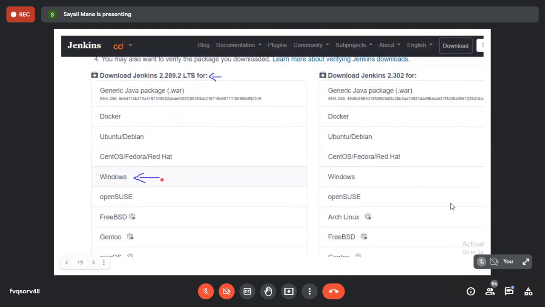Here select the operating system. Right now everyone has the Windows operating system, right? So please click on the Windows operating system in LTS. Done.